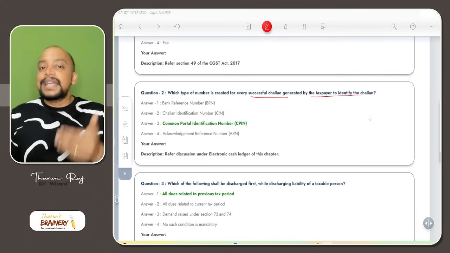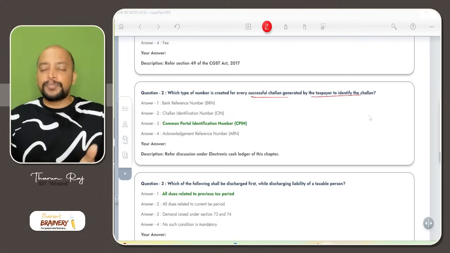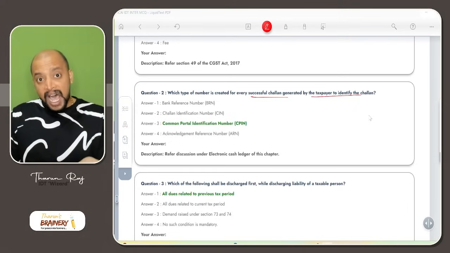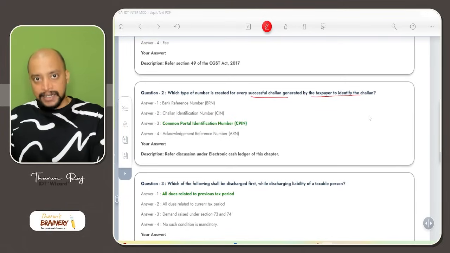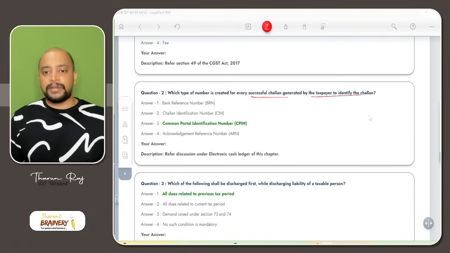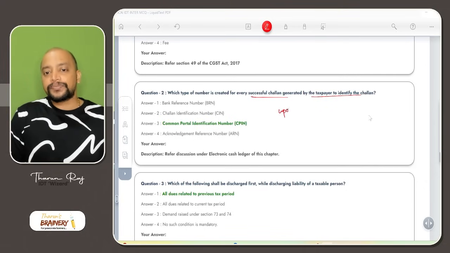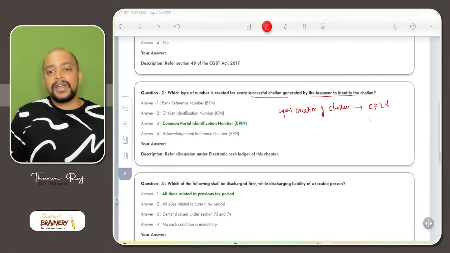Once the challan is created, it is CPIN, Common Portal Identification Number, and after payment of the challan, it will be challan identification number. Upon creation of challan, it will be called Common Portal Identification Number.